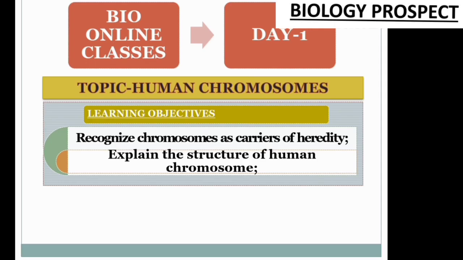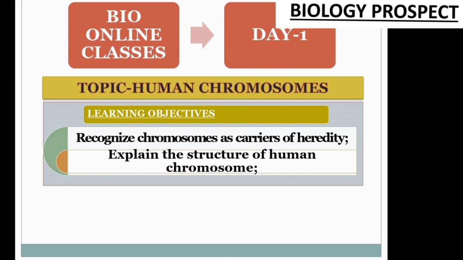Okay, so now I'm going to start today's class, and this is my first session, class 10 first chapter, human chromosome. Friends, in this chapter we will learn 4 different objectives. These are recognizing chromosomes as the carrier of heredity, explaining the structure of the human chromosome, differentiating between the sex chromosome and the autosomes, and describing the function of chromosome.